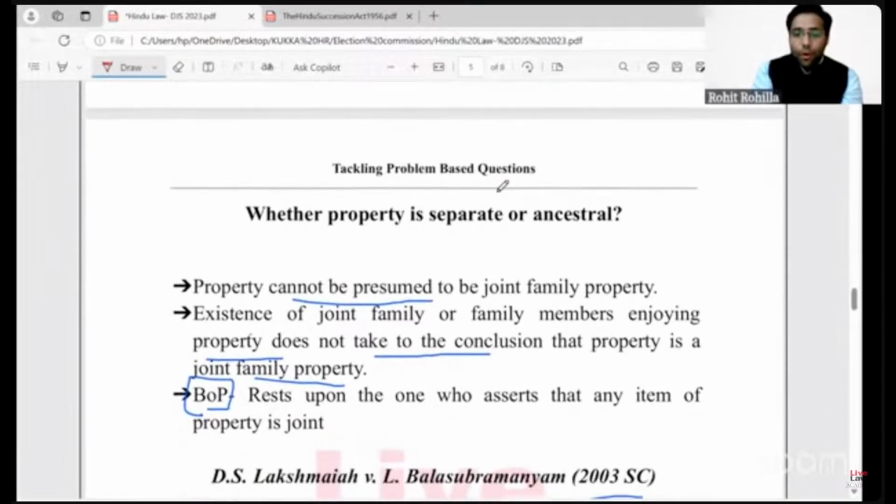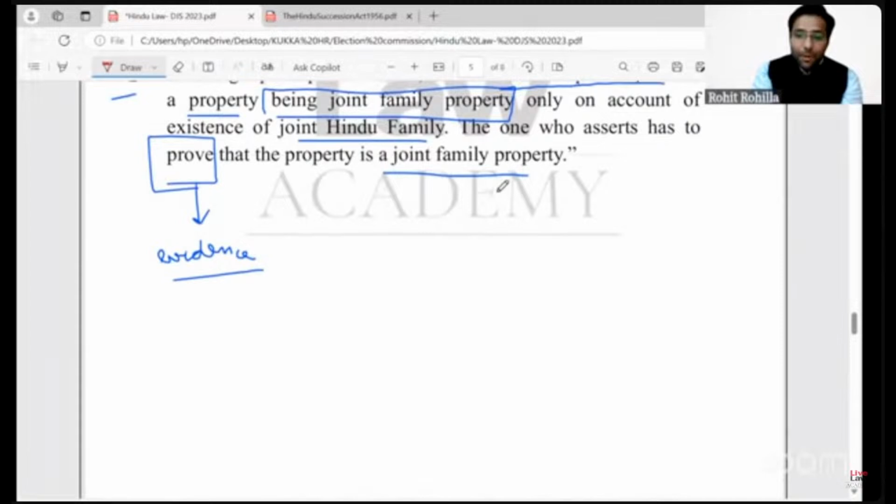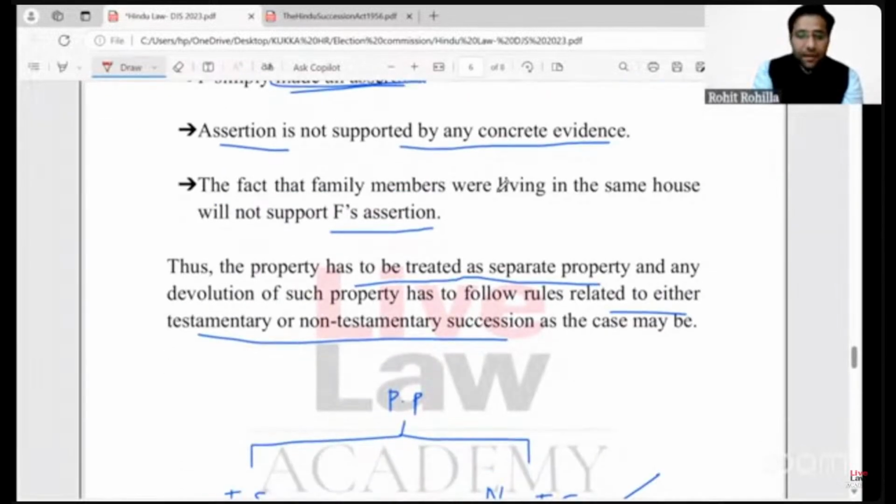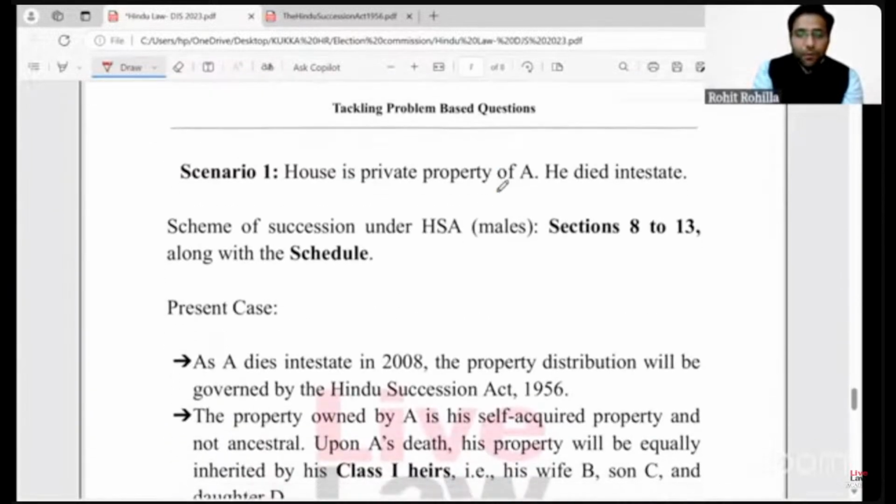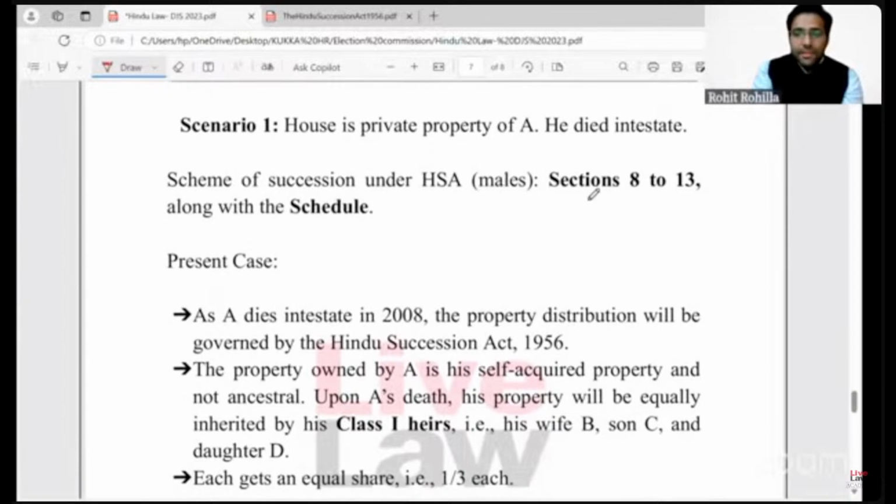And since the property belonged to a male member, A was the male, the provisions of Hindu Succession Act, sections 8 to 13, become relevant for our consideration, and these provisions have to be read along with the schedule.